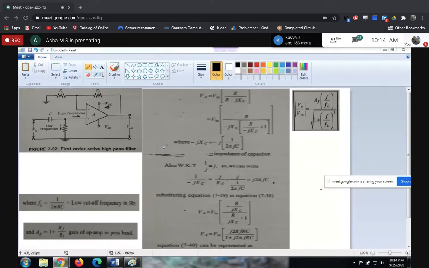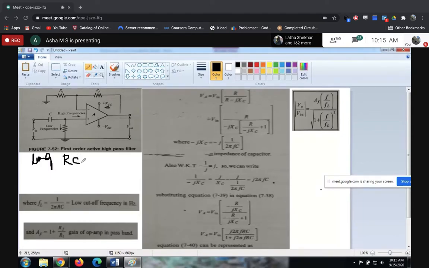Okay. So here this is the circuit. This is the R1 input resistor and this is the feedback resistor, and here you are applying the input, and again it is non-inverting, since the input is being applied to the non-inverting terminal. Here this high pass filter is called a lag type RC circuit.